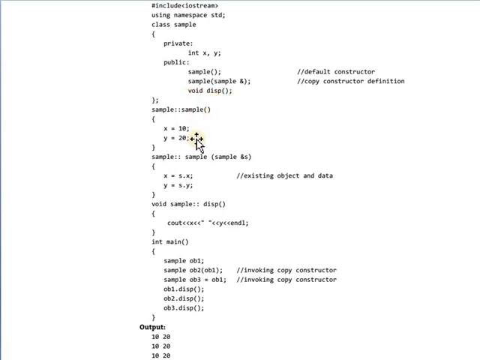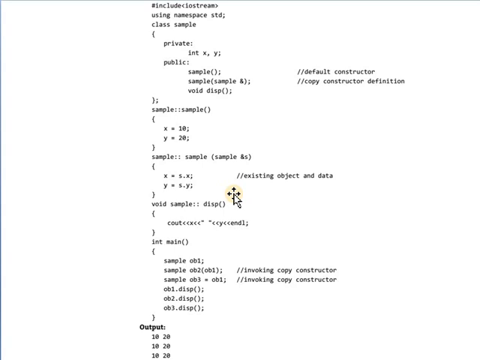It is the definition for the default constructor. Here x and y initialization is done, x having a value 10 and y having a value 20. Next, the copy constructor's definition is written here.